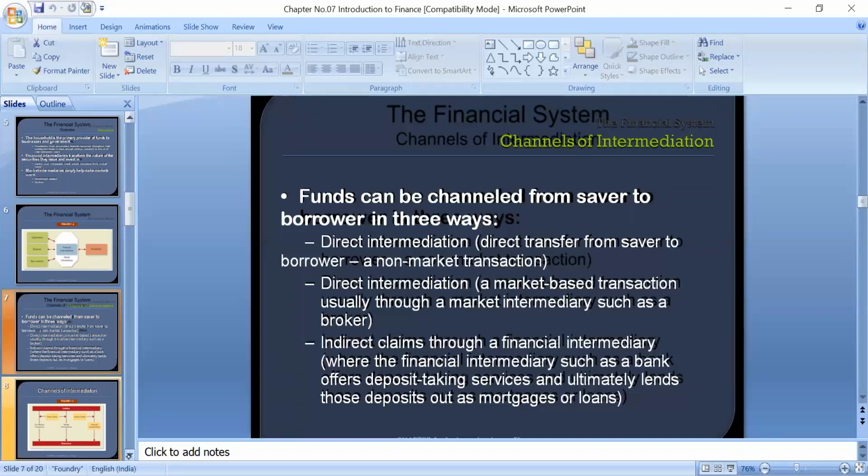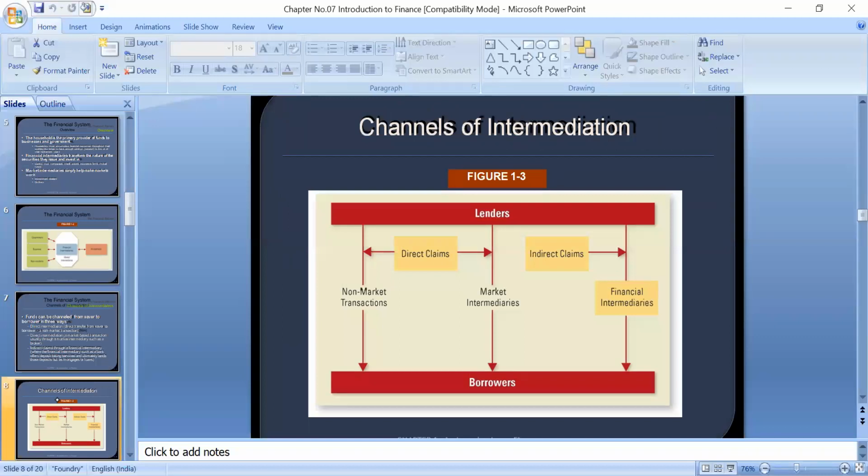So we have these three ways through which funds can be transferred from the savers to the borrowers, the persons who need the money. Here there are two parties. The first is lenders: people or organizations who have surplus money, who have savings, and who want to give the money to other people on a loan, on credit. Then borrowers: the people or organizations who need the money.